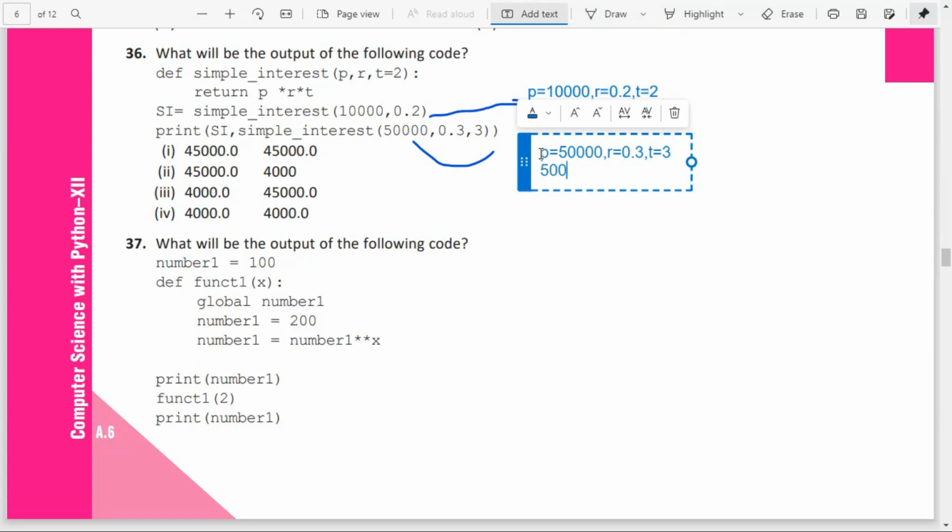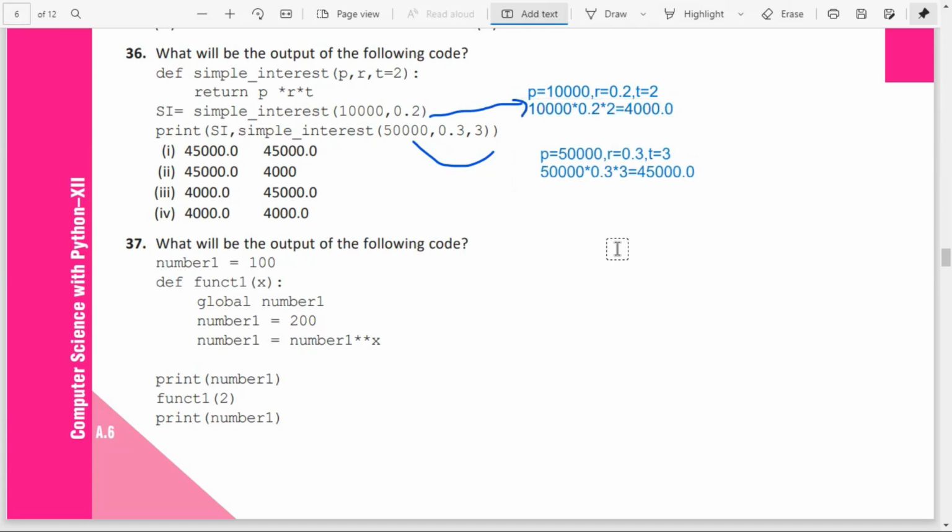So it returns 50,000 into 0.3 into 3. 50,000 into 0.3 is 15,000, so the result is 45,000.